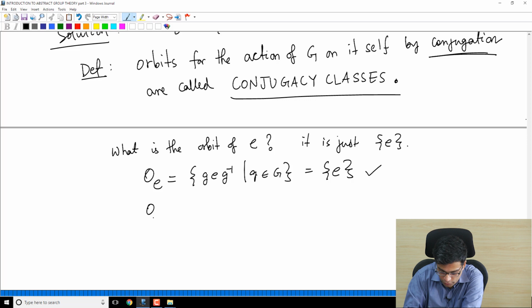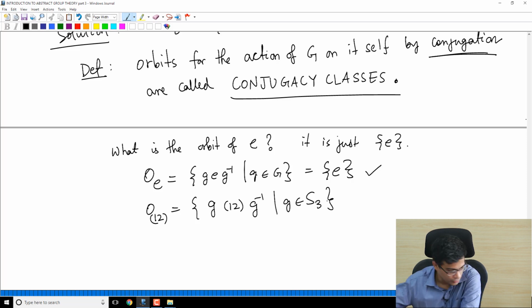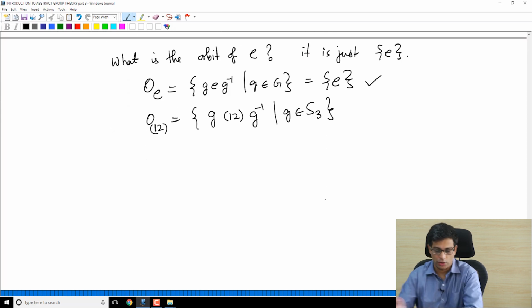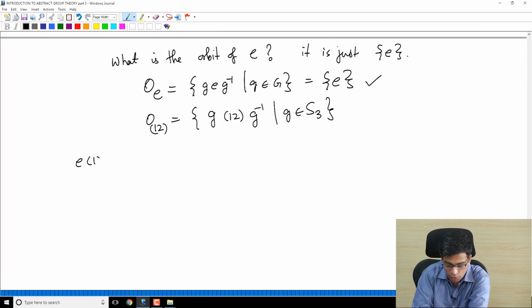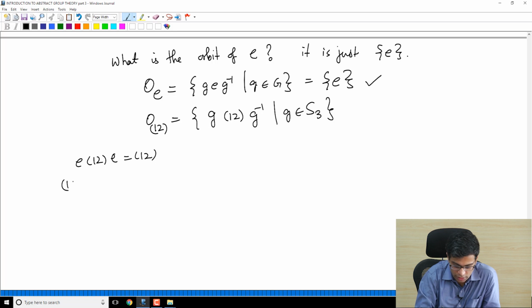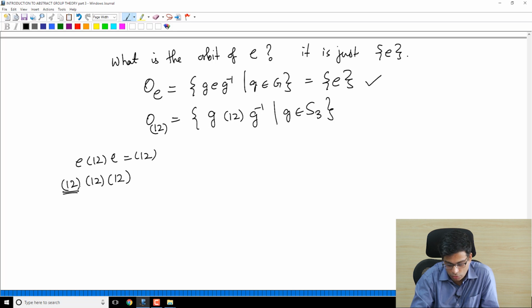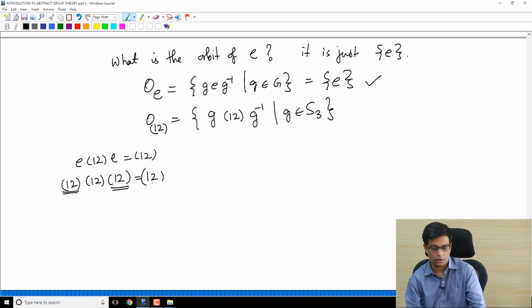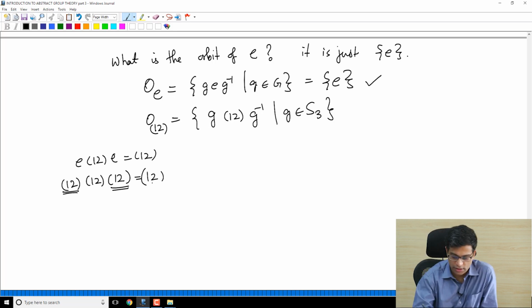Now find the orbit of, let's say, (1 2). So we want to do g (1 2) g inverse as g varies in S3. This is a quick calculation, so let's do it one by one. e (1 2) e is (1 2), that's always there, so (1 2) is always in the orbit. What about (1 2) (1 2) (1 2) inverse? The inverse of (1 2) is again (1 2), and (1 2)(1 2) is the identity, so we get (1 2). That's not surprising.